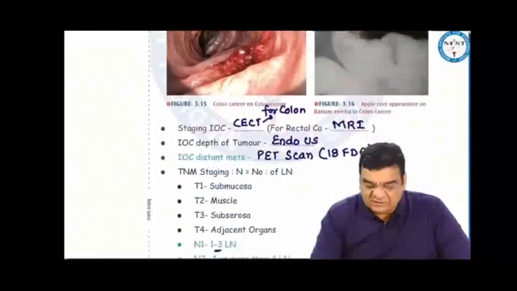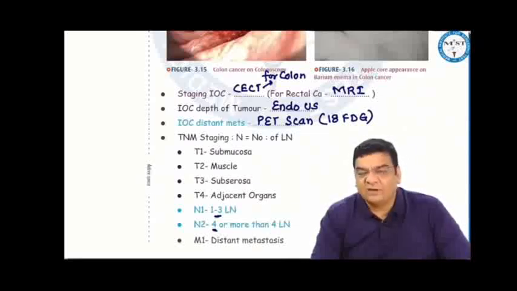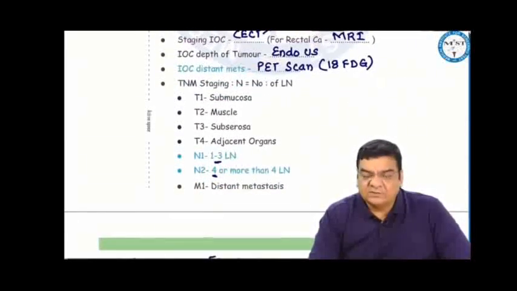For staging of colon cancer, CT. Staging of rectal cancer, MRI. Depth of tumor, endoscopic ultrasound. Distant metastasis, PET scan. We use 18-fluorodeoxyglucose with a half-life of 120 minutes. T1 is submucosa, T2 muscle, T3 subserosa, T4 adjacent organs. N1 is 1 to 3 lymph nodes, N2 is 4 or more lymph nodes, and M1 is distant metastasis.